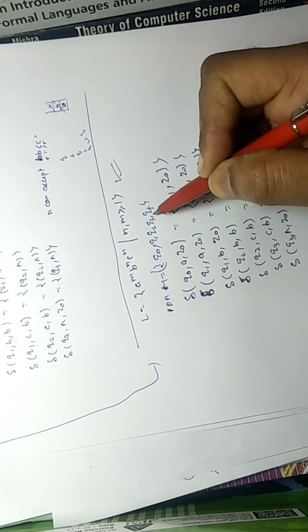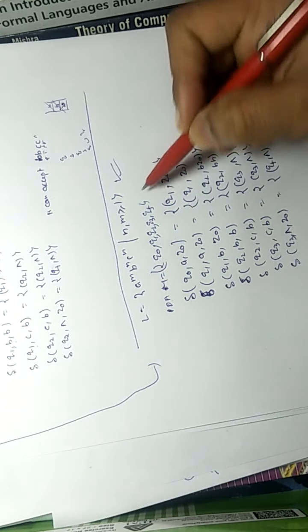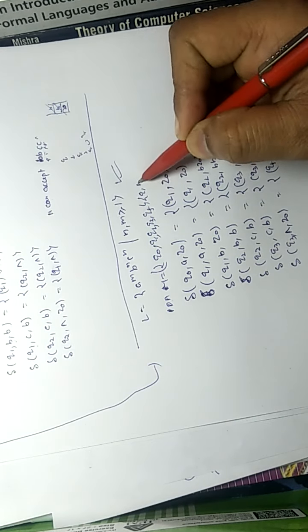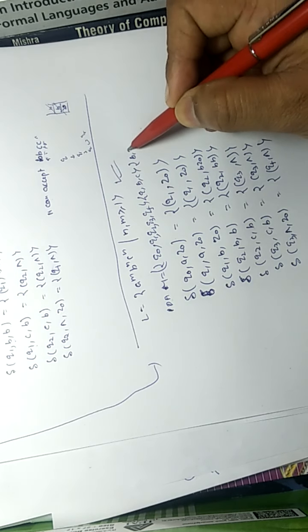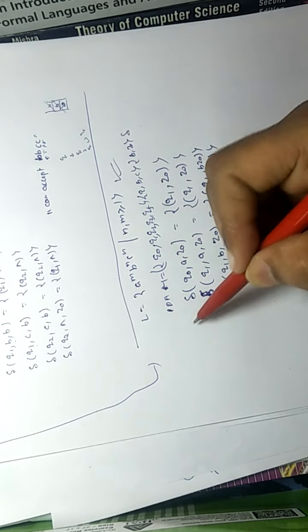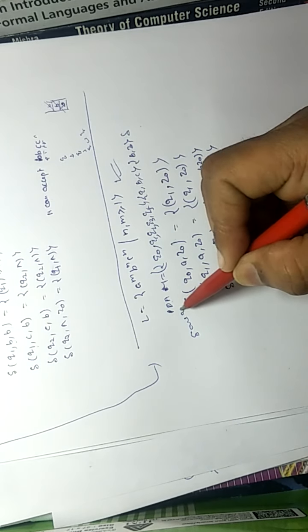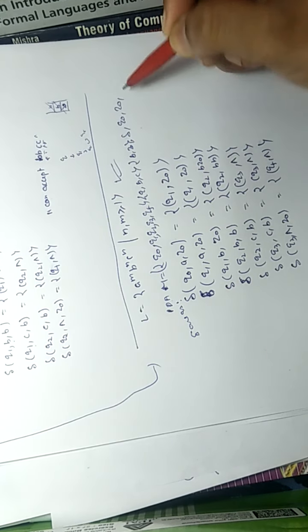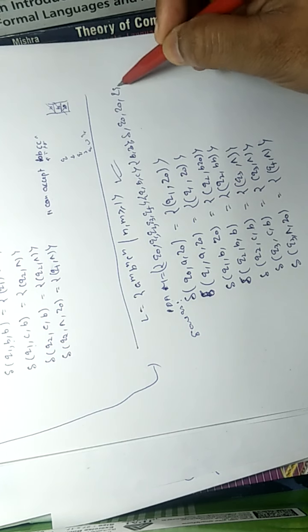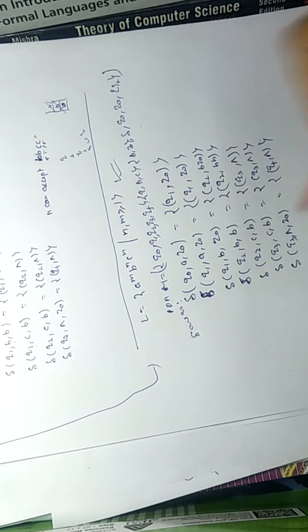A, B, C are the input symbols. Stack symbols are B and Z0. Transitions are as these: Q0 is the start state, Z0 the stack initial symbol, and QF is the final state. So this is the correct PDA.